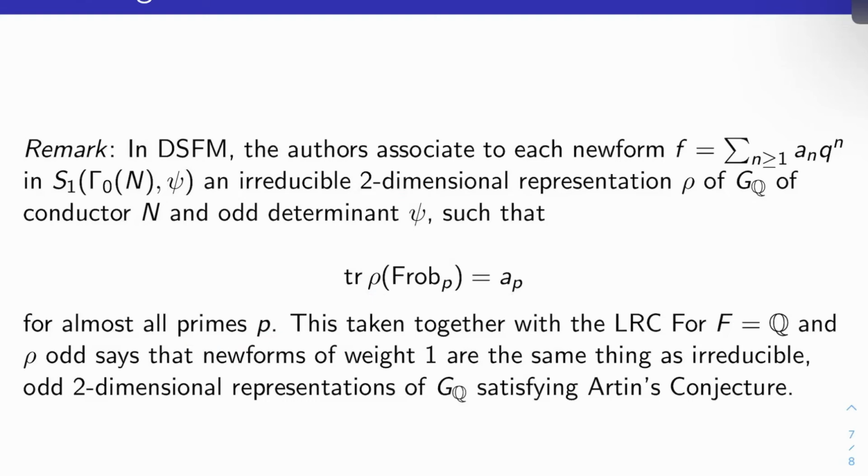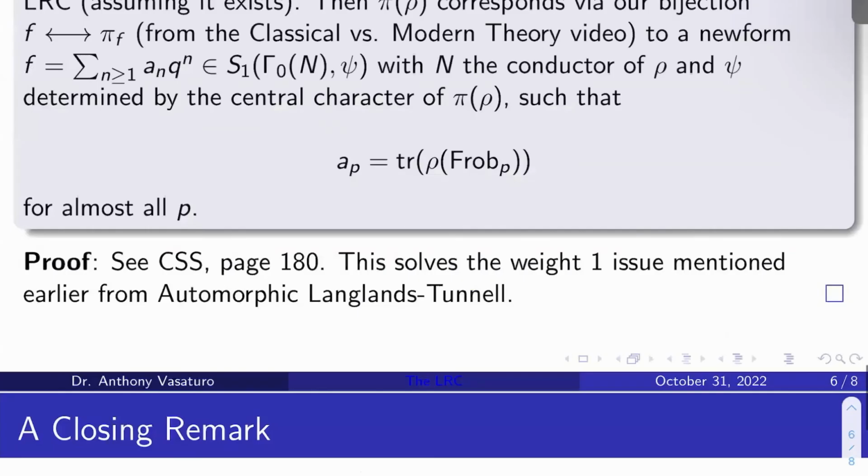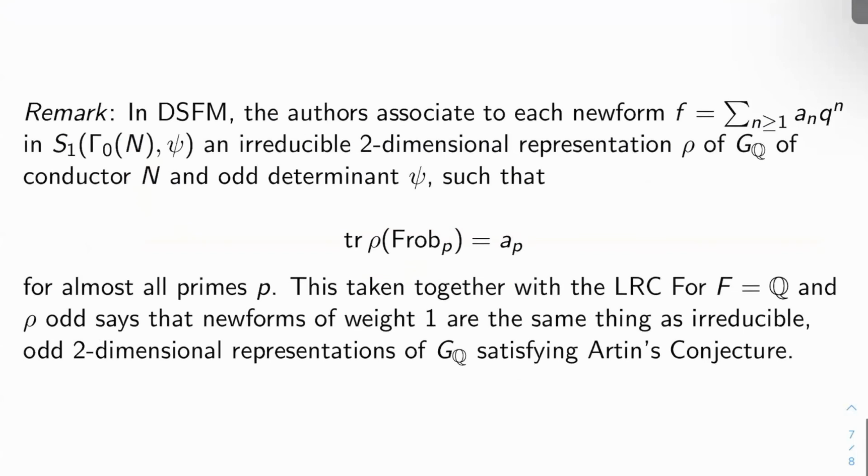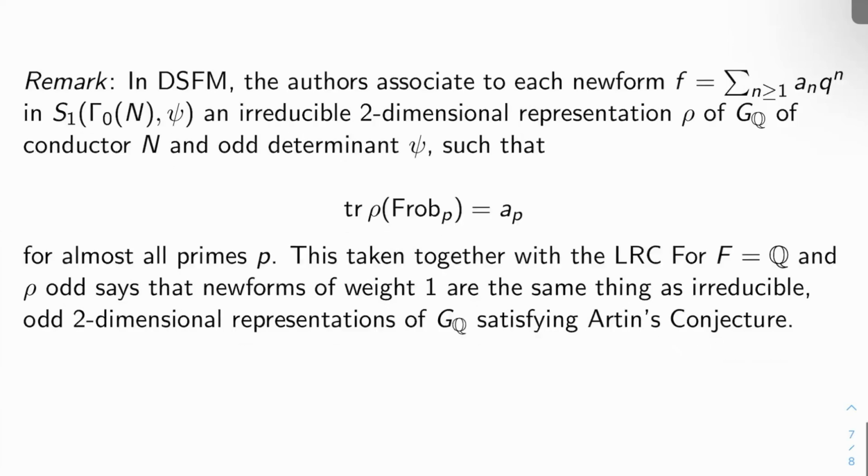What does that tell us? If you take the Deligne-Serre construction, they call it the Deligne-Serre weight 1 construction, together with the LRC that we just stated for F equals Q and rho odd, plus Proposition 2 here, what you find is that new forms of weight 1 are exactly the same thing as irreducible odd two-dimensional representations of the absolute Galois group of Q satisfying Artin's conjecture from above, which is awesome. It gives you a whole new perspective on new forms. You can just think of them as the same thing as very special representations of the absolute Galois group of Q. Okay, so what do we need to do still?